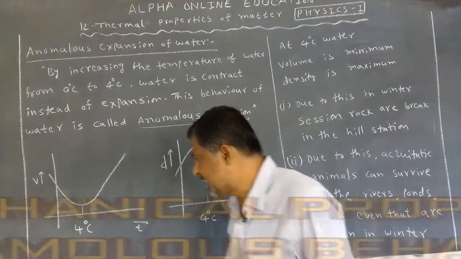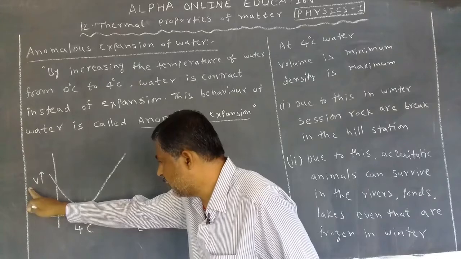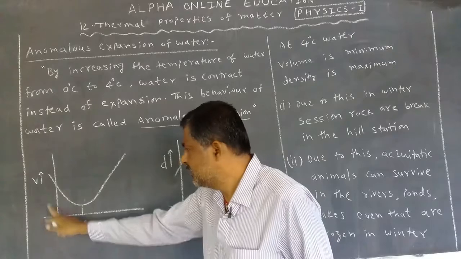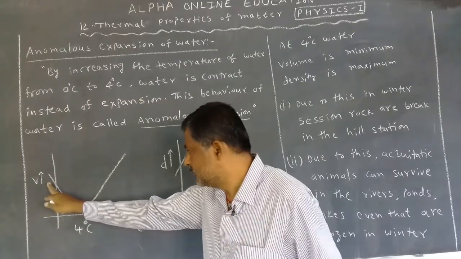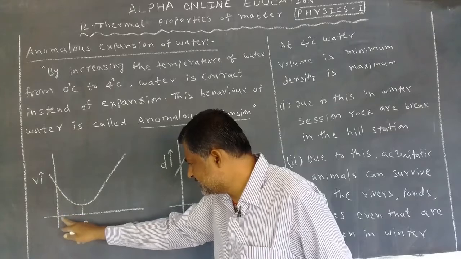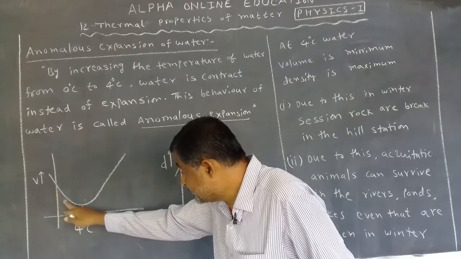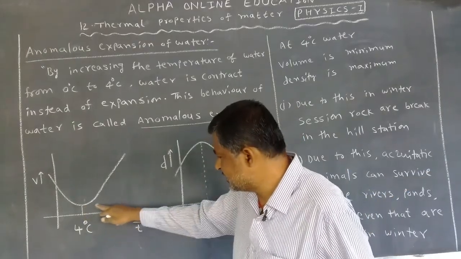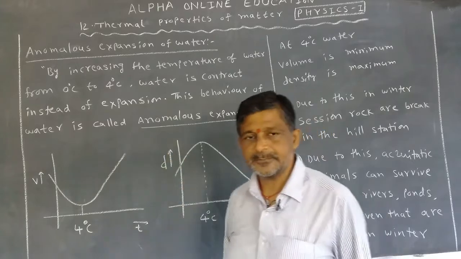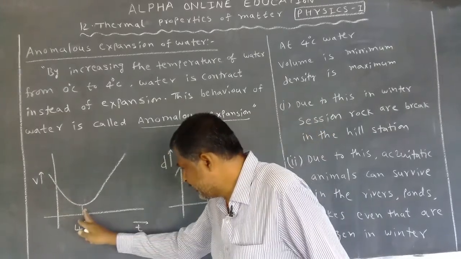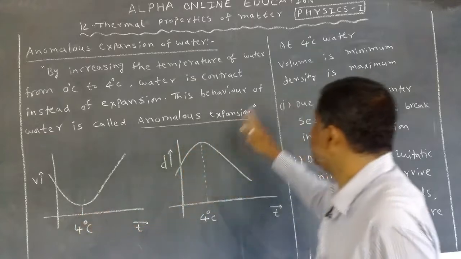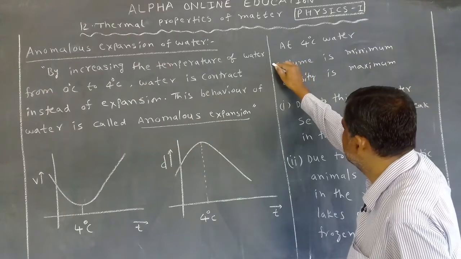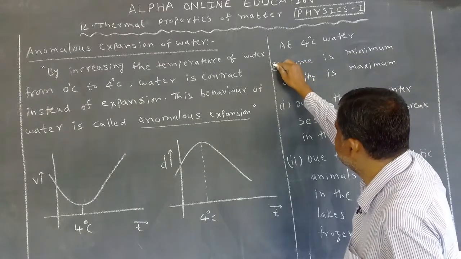Now we plot a graph between volume of the water versus temperature. Let us take this as 0 degree centigrade. Take some 1 liter of water. When temperature increases, volume decreases up to 4 degrees. After 4 degrees, when the temperature increases, volume increases. It means at 4 degrees centigrade, the volume is minimum.